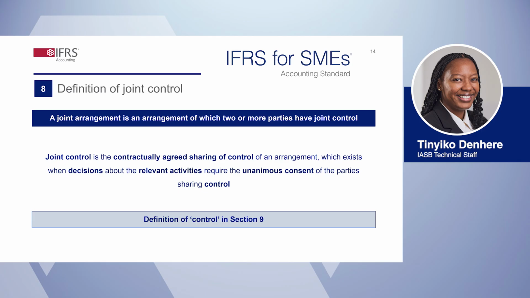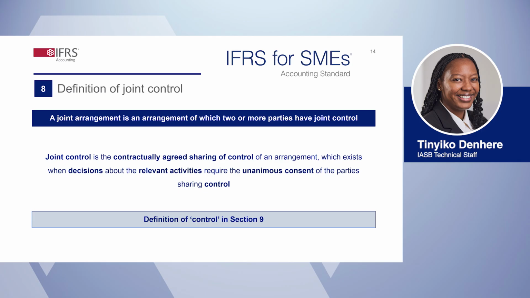As I mentioned earlier, the IASB retained the three classifications of joint arrangements. A jointly controlled operation uses assets and other resources of the parties to the joint arrangement instead of establishing a separate structure from the parties.